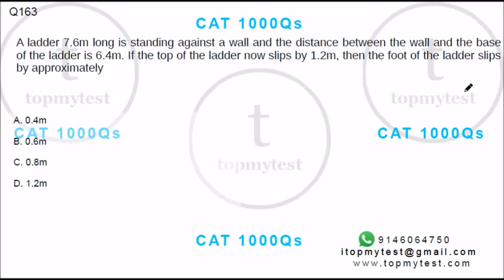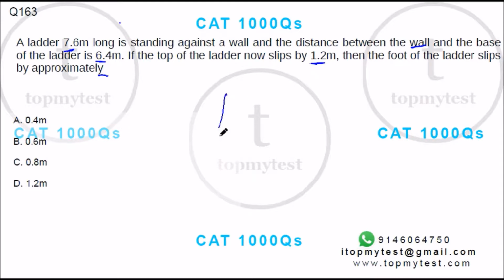Right. This is a question which came in XAT previously. It says a ladder 7.6 meters long is standing against a wall, and the distance between the wall and the base of the ladder is 6.4 meters. The top of the ladder now slips by 1.2 meters. Then the foot of the ladder slips by approximately how much?